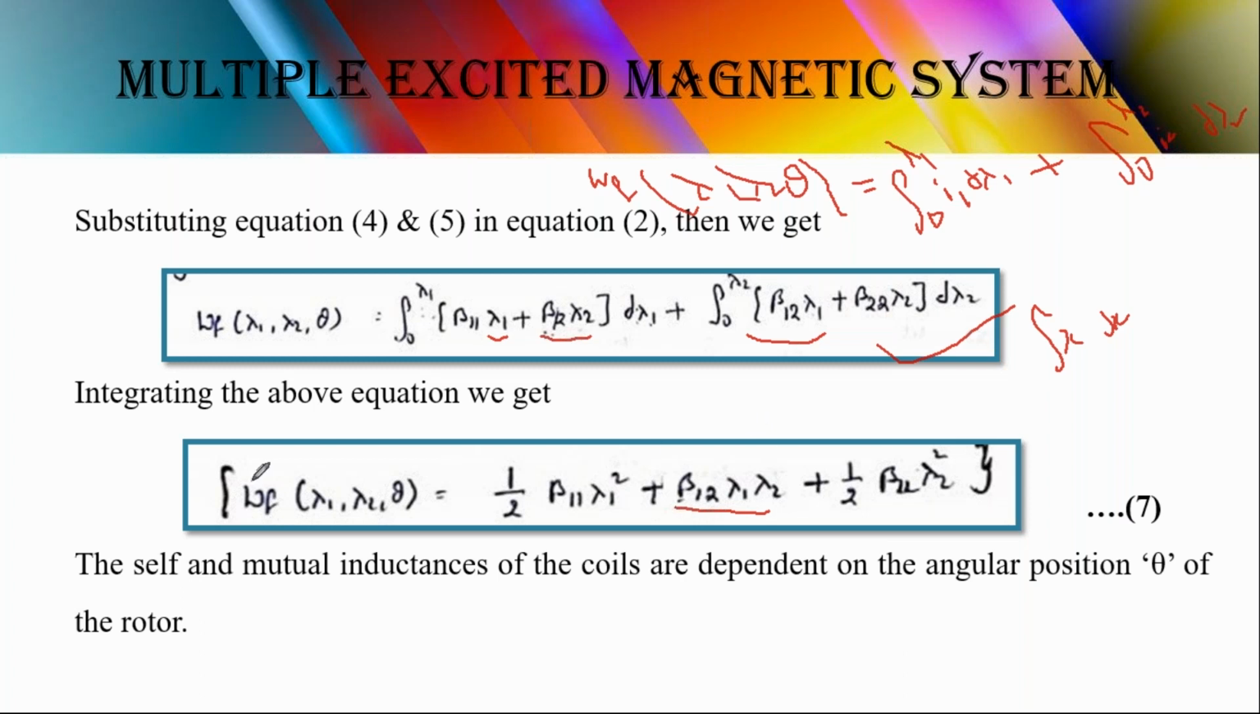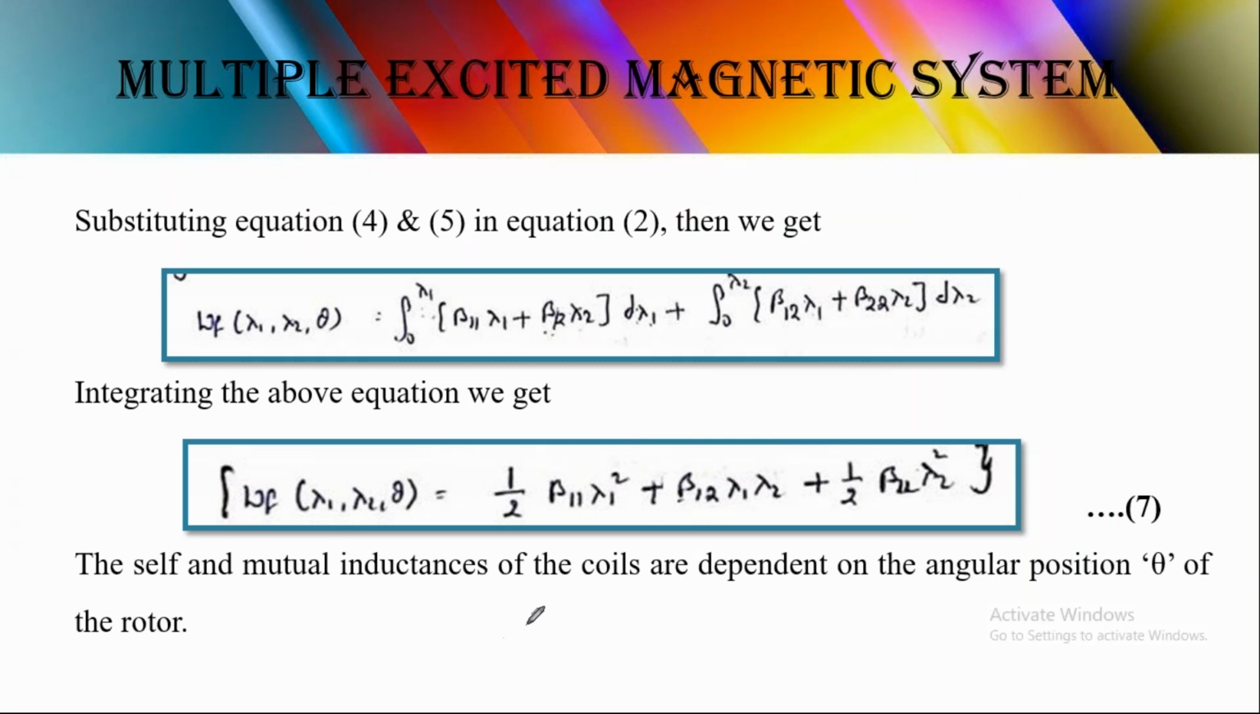So now this is the entire equation we obtain, where lambda 1, lambda 2 and theta are the independent variables, and I1, I2 are changing variables. That is, when we take lambda 1, lambda 2 as independent, how we calculate I1, I2 comes from this equation. And the self and mutual inductances of the coils are dependent on the angular position theta of the rotor. Okay?